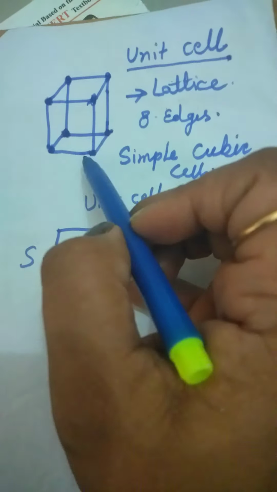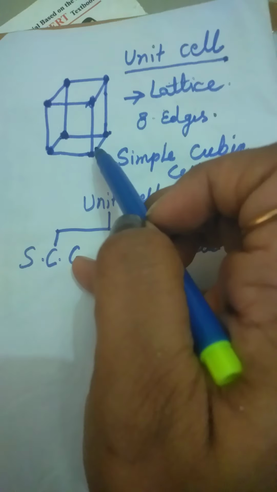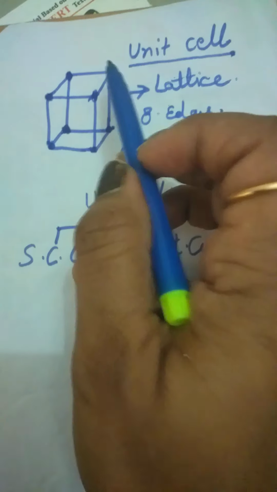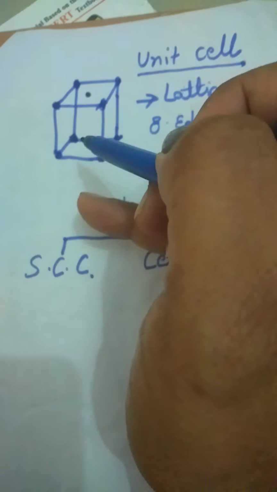Let me tell you that in the simple cubic system the atoms are present at the corners. So along with the corners, some of the particles are also present at the face. Clear?